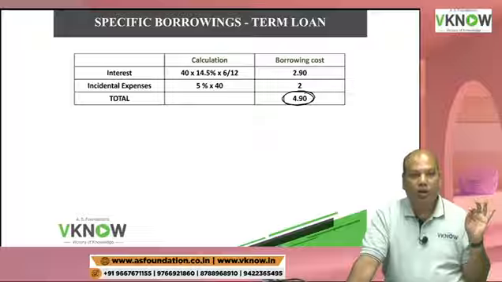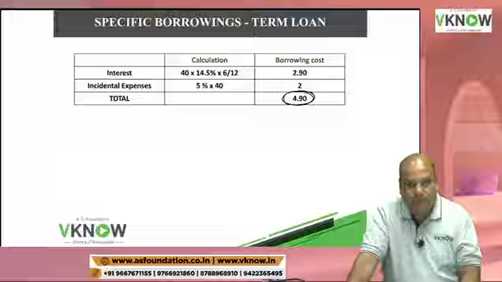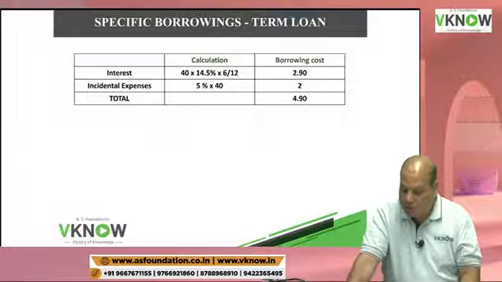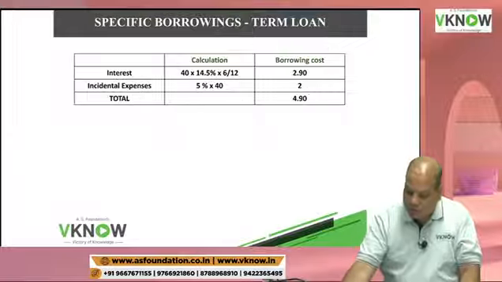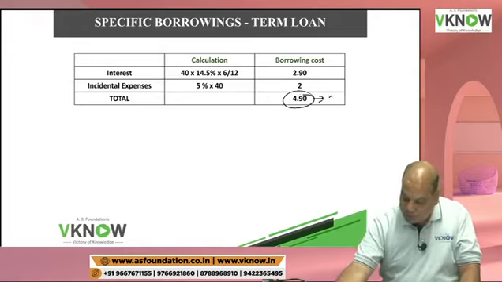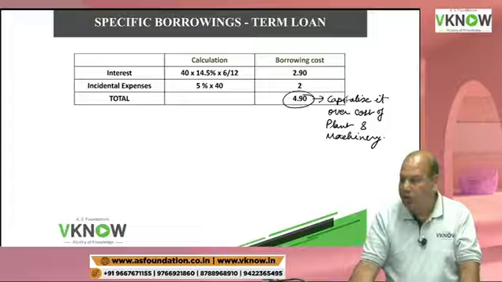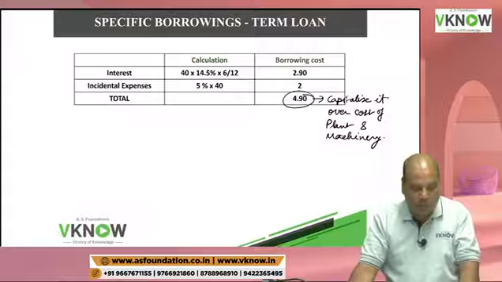Do we have any investment income in this question? Check and tell me. There is no investment income. Okay, so my life is easy. No further adjustment. This 4.90, you will capitalize it over the cost of plant and machinery. This is my specific borrowing.